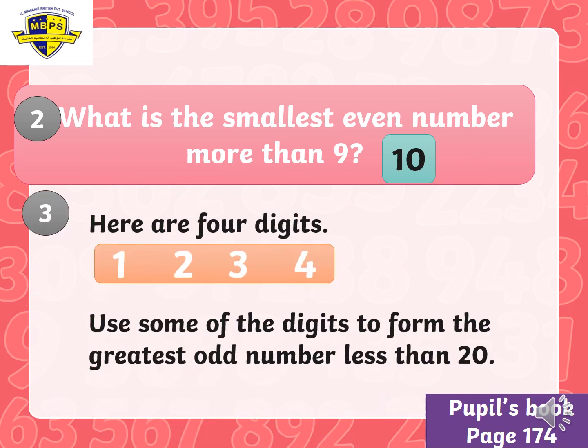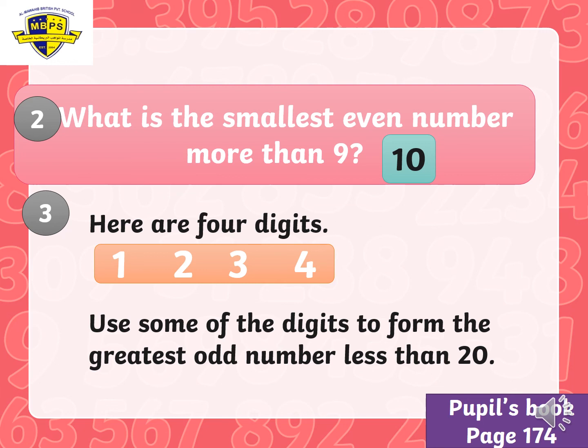Question number 3. Here are 4 digits. We have 1, 2, 3, and 4. I want you to use some of the digits to form the greatest odd number less than 20. Try to think, which number is the greatest odd number less than 20? If I want less, will I go on or back? Very good, I will go back. So I will go back from 20.